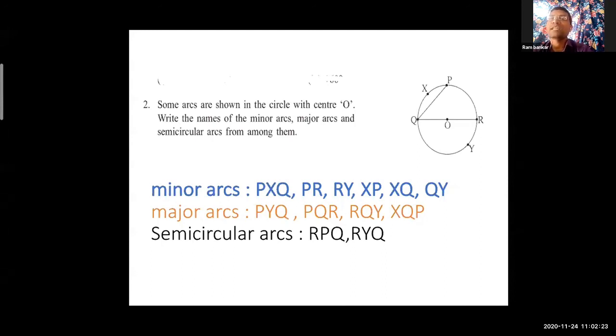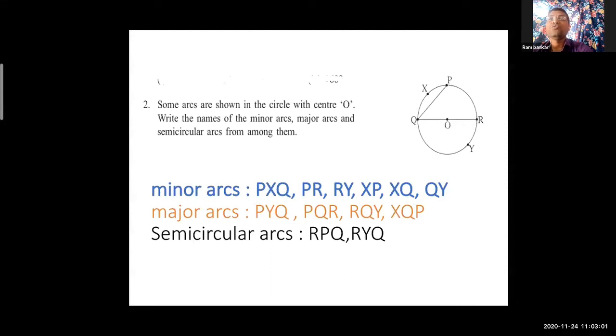Now look at the major arcs. Major arcs means what? Big arcs. बड़े हैं, जो 180 डिग्री से बड़े होते हैं. That is what we call major arcs. PYQ. Look at P. Where is P? P is on the upper side. Y is on the lower side. Y and Q. A big arc is there. PYQ, so it is called a major arc. First we found PYQ. Another one is PQR. Look at P, upper side, Q, PQ, and R. So this is also a big arc.